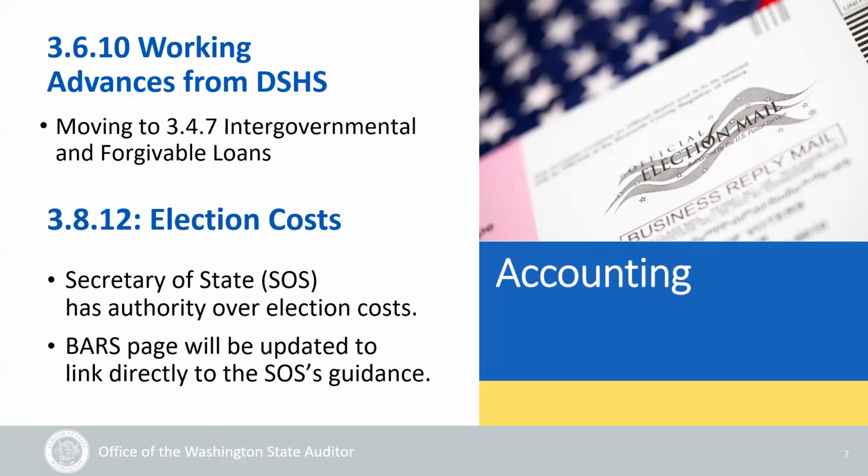Next up is 3.6.10, working advances from DSHS. Since working advances are loans, specifically intergovernmental loans, we will be moving this section to 3.4.7, intergovernmental and forgivable loans. In 3.8.12, election costs, since the Secretary of State has the authority over the allocation of election costs, we will be removing that specific guidance from the page and directing everyone to the Secretary of State's guide. We will still have the BARS codes and accounting guidance in the manual.